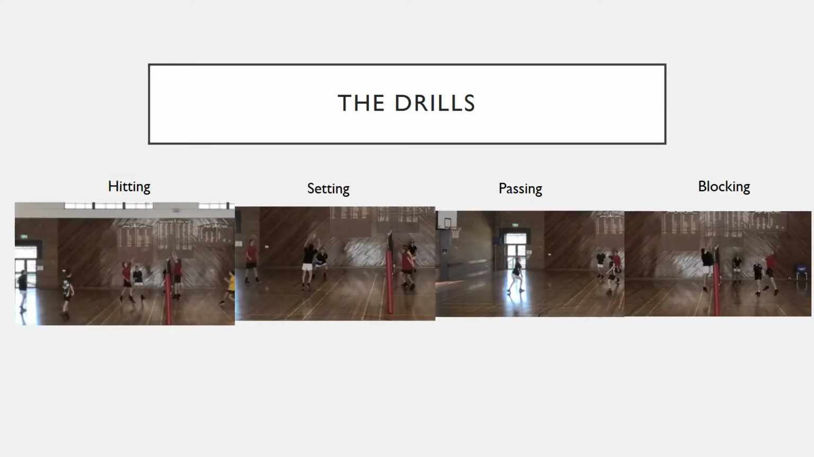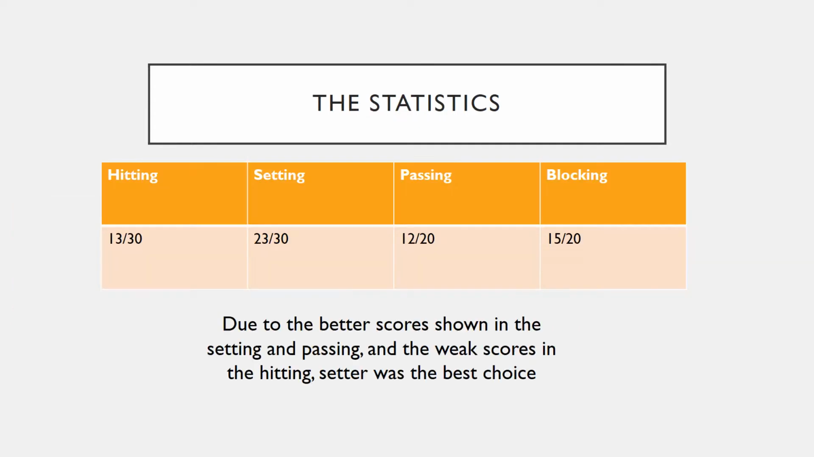In the early stages of the term, I was tasked with undertaking drills isolating specific aspects of performance to evaluate the skills I was most proficient at, which could help justify my selection. Drills including hitting, setting, passing, and blocking. By analyzing the results, it was clear that my setting and passing scores heavily outweighed my hitting scores, which showed a clear indication of the best position to choose.